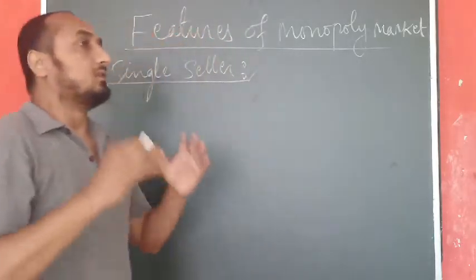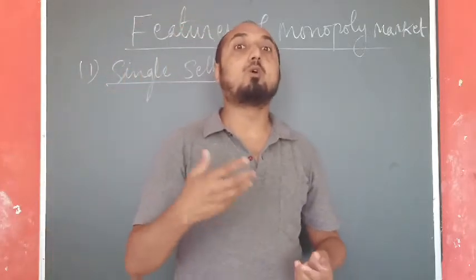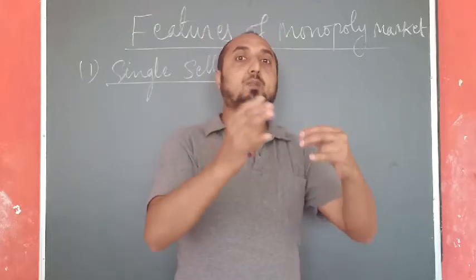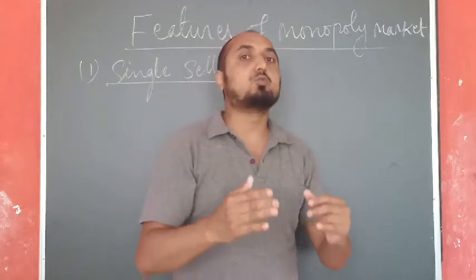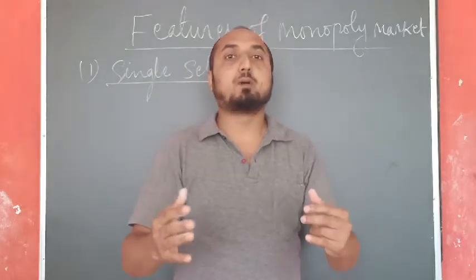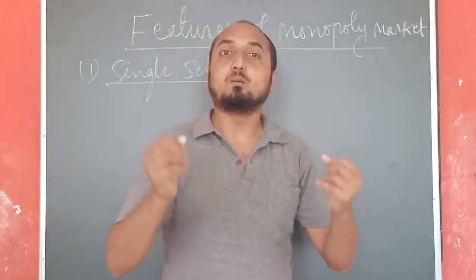So here the monopoly market or that single seller has a power to influence the price. Now whenever they want to control the supply of commodity in the market, they can do that. If they want to increase the price of commodity in the market, they can do that by controlling the supply of a commodity and creating the scarcity in the market.